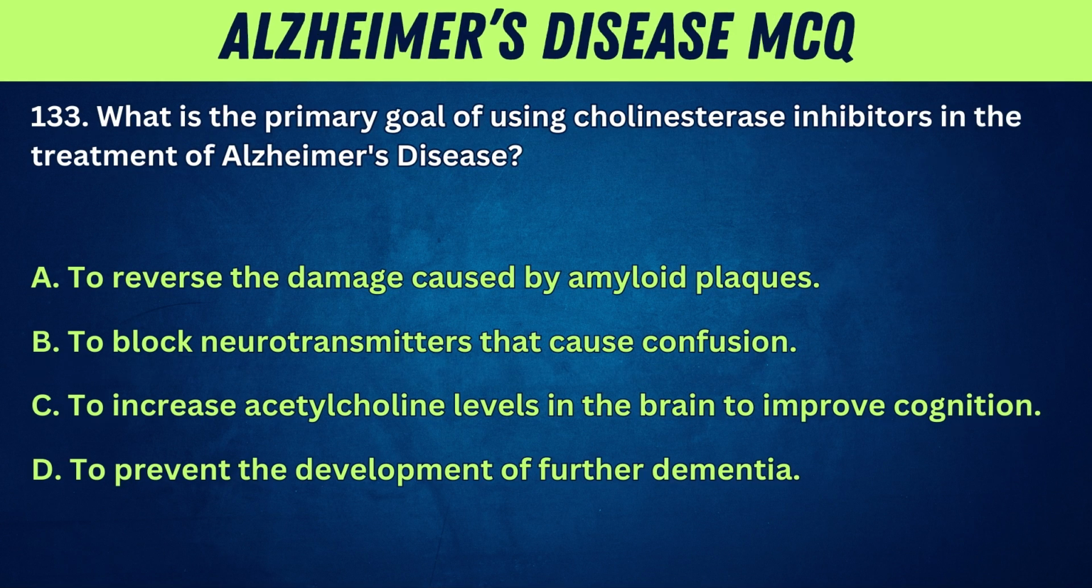133. What is the primary goal of using cholinesterase inhibitors in the treatment of Alzheimer's disease? A. To reverse the damage caused by amyloid plaques. B. To block neurotransmitters that cause confusion. C. To increase acetylcholine levels in the brain to improve cognition. D. To prevent the development of further dementia.